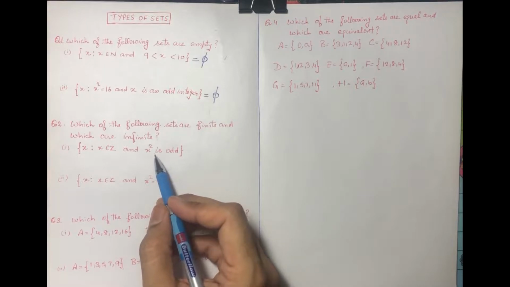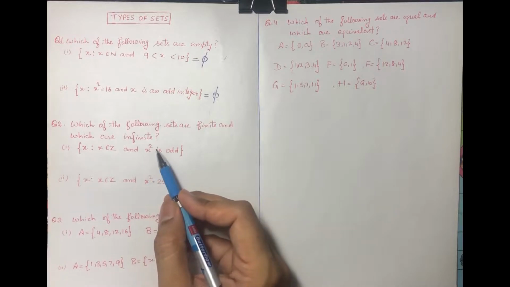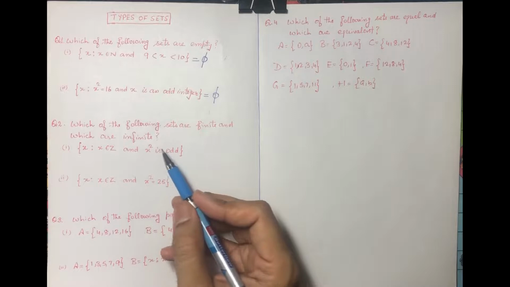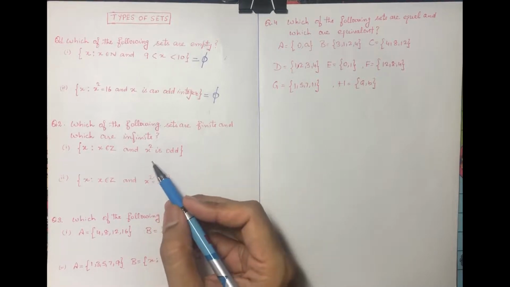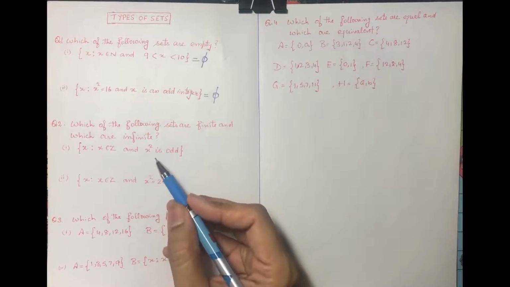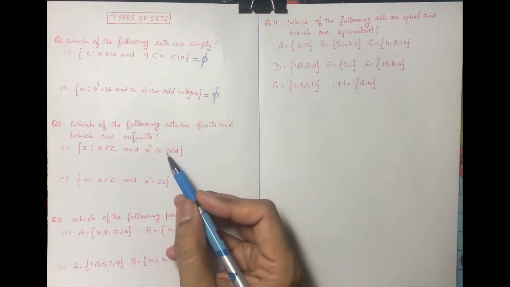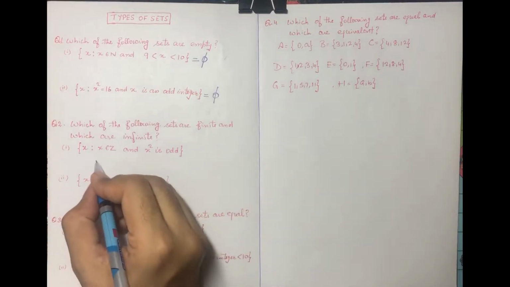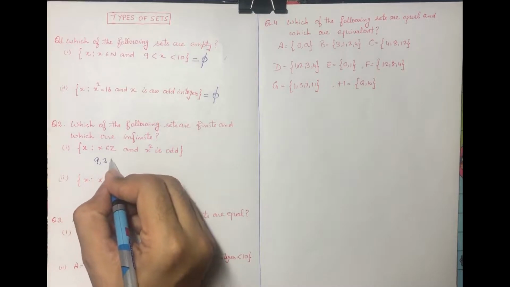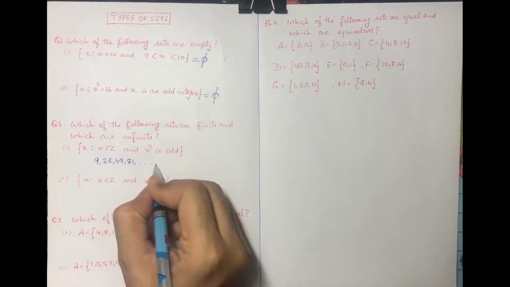Yes, we have. Can we have odd squares? 9, 25, all these are squares of odd integers, like 3 square is 9, 5 square is 25, 7 square is 49, 9 square is 81. So 9, 25, 49, 81, and this will continue.